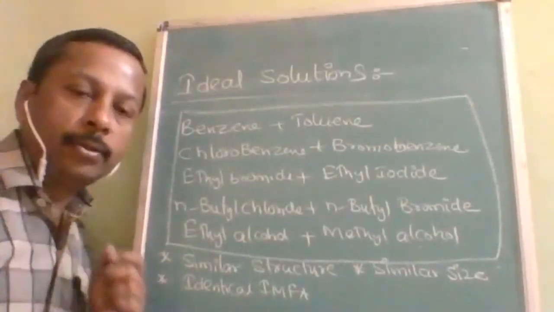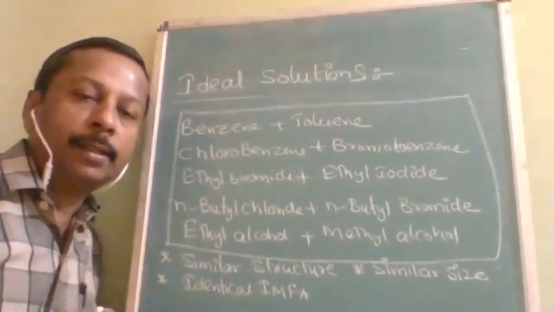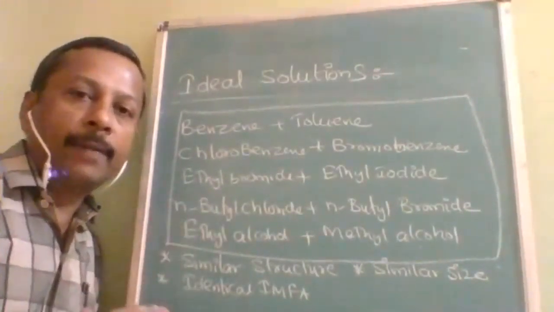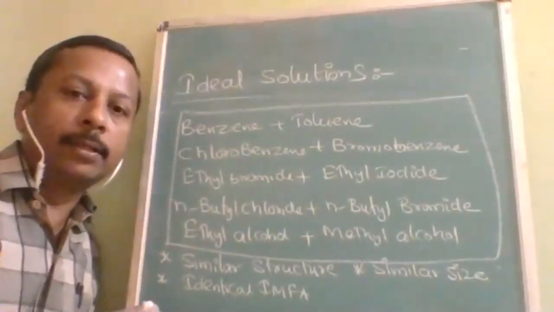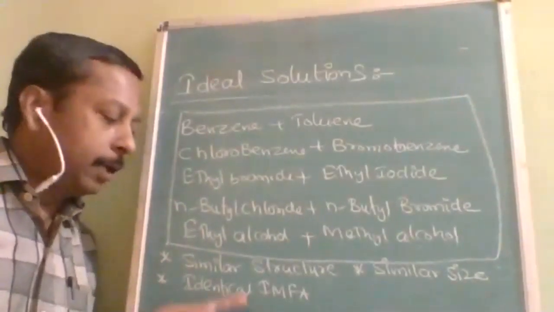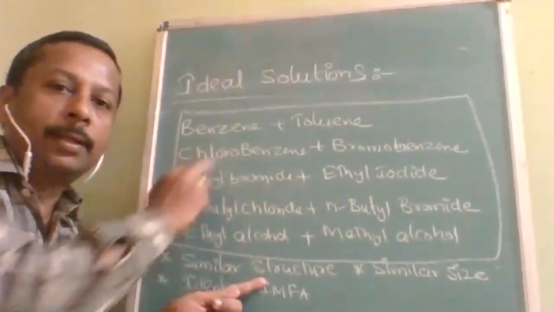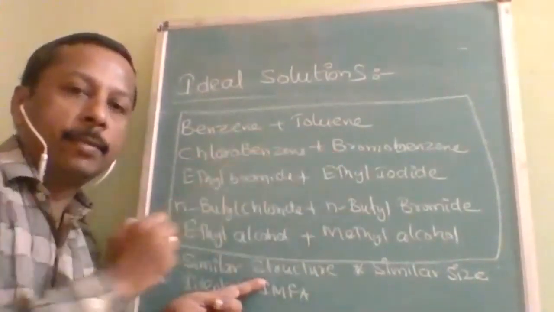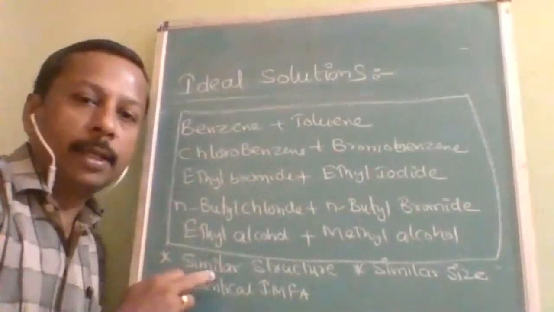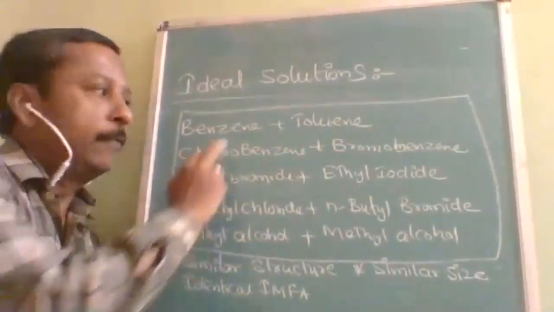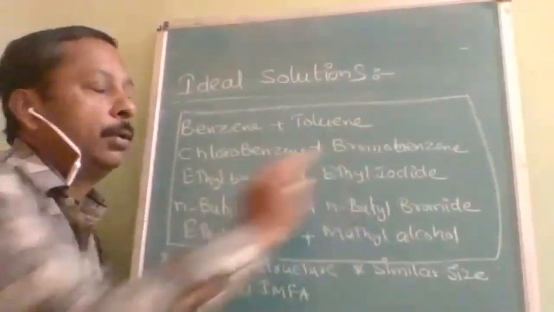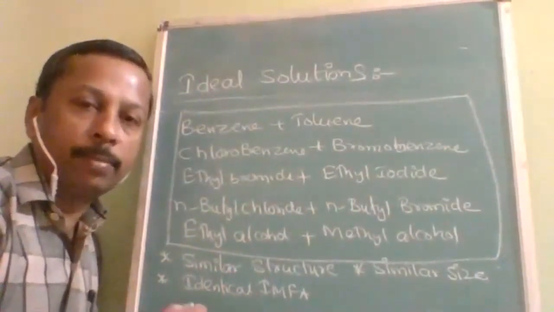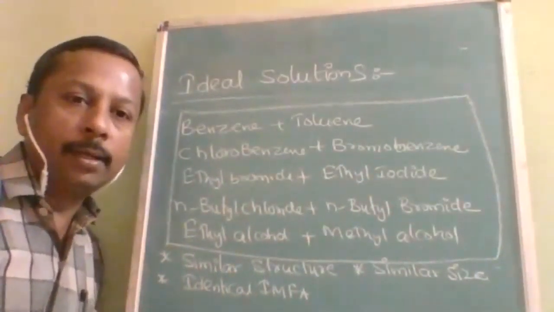Now, as you know that at VIJ CHEM, I will give you the tricks or logic so that you should easily remember. Why these only? Why do these only form ideal solutions? Why not others? Because they have similar structure. See, benzene is aromatic, toluene also aromatic. Chlorobenzene and bromobenzene, both are haloarenes. Like that, they are similar in structure. They have a benzene ring, similar structure and almost similar size. I told you there is no perfect ideal solution, but they are all near to the ideal solution.